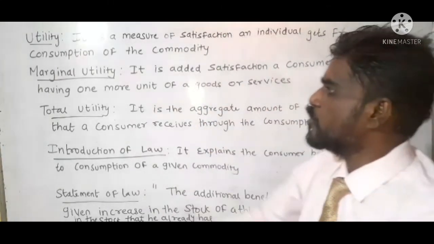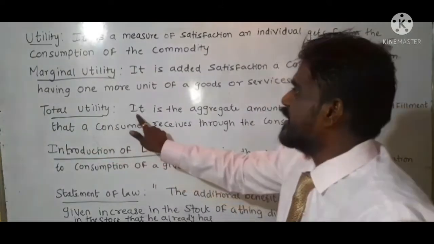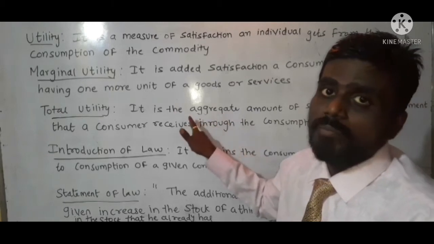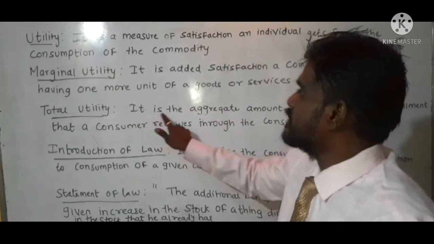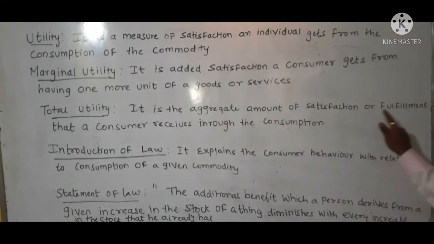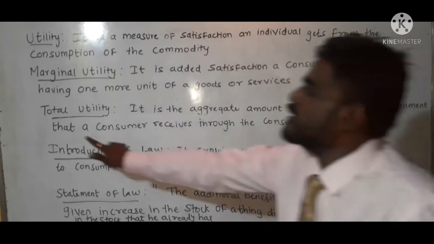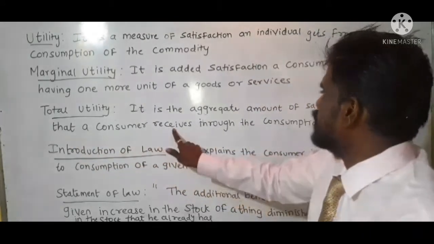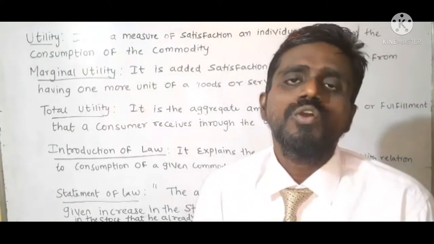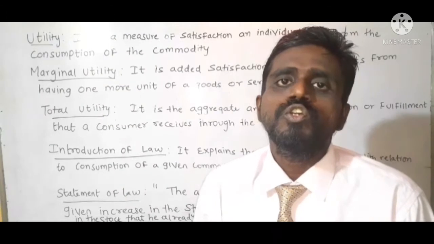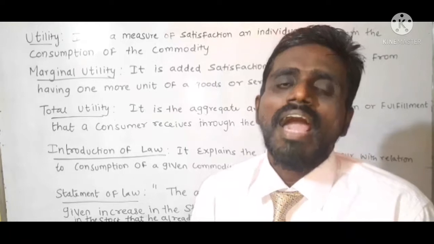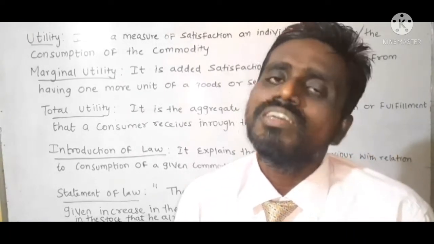Now what is total utility? Total utility is the aggregate. Aggregate means total of. It is the aggregate amount of satisfaction or fulfillment that a consumer receives through consumption. What is the meaning of total utility? Total utility refers to the total satisfaction which a consumer gains by having all units of the commodity.